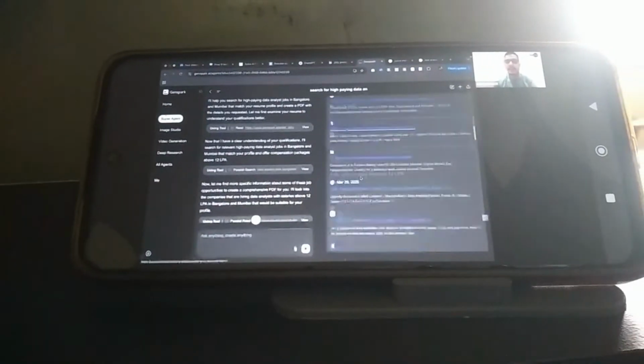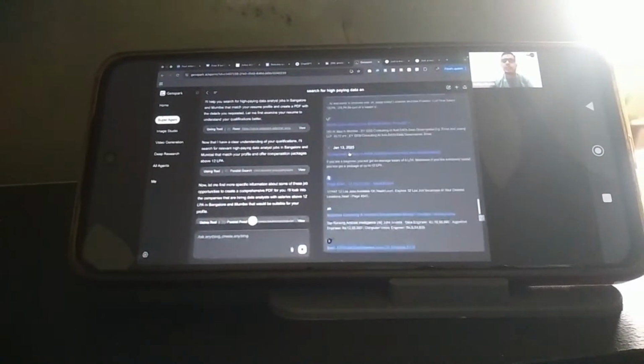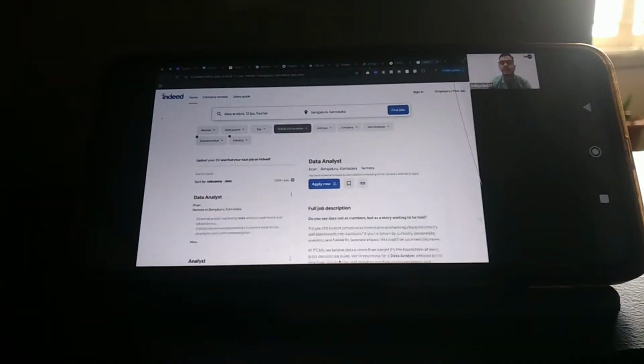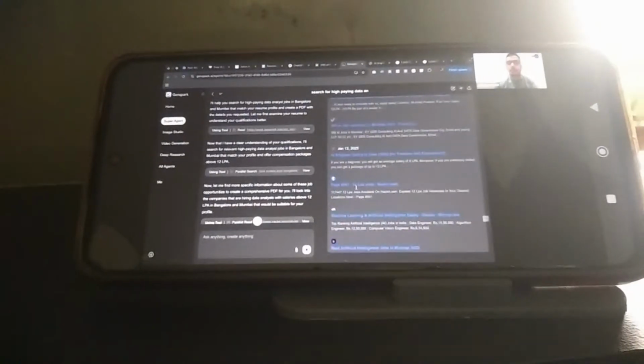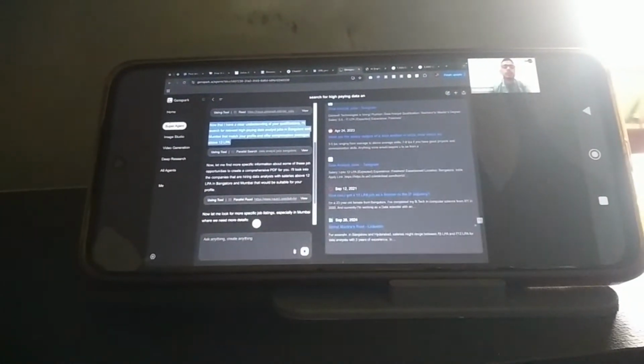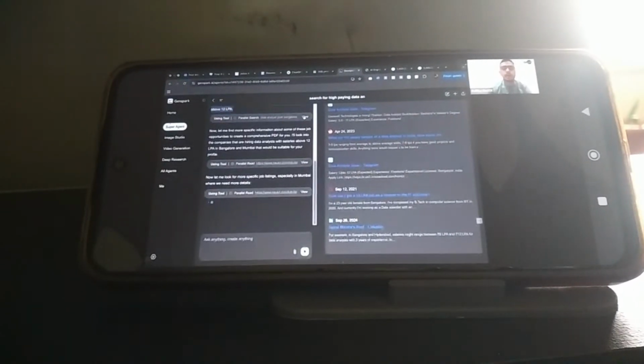It will verify, and you can see over here it has found so many job opportunities. Okay, so many job opportunities for us, and you can see over here it has opened these ones as well. Whichever is relevant, it has opened that, and it is now compiling it. Now that I've clearly understood your qualifications, I'll search for high-paying data analyst jobs in Mumbai and Bangalore. It is going about looking for that.